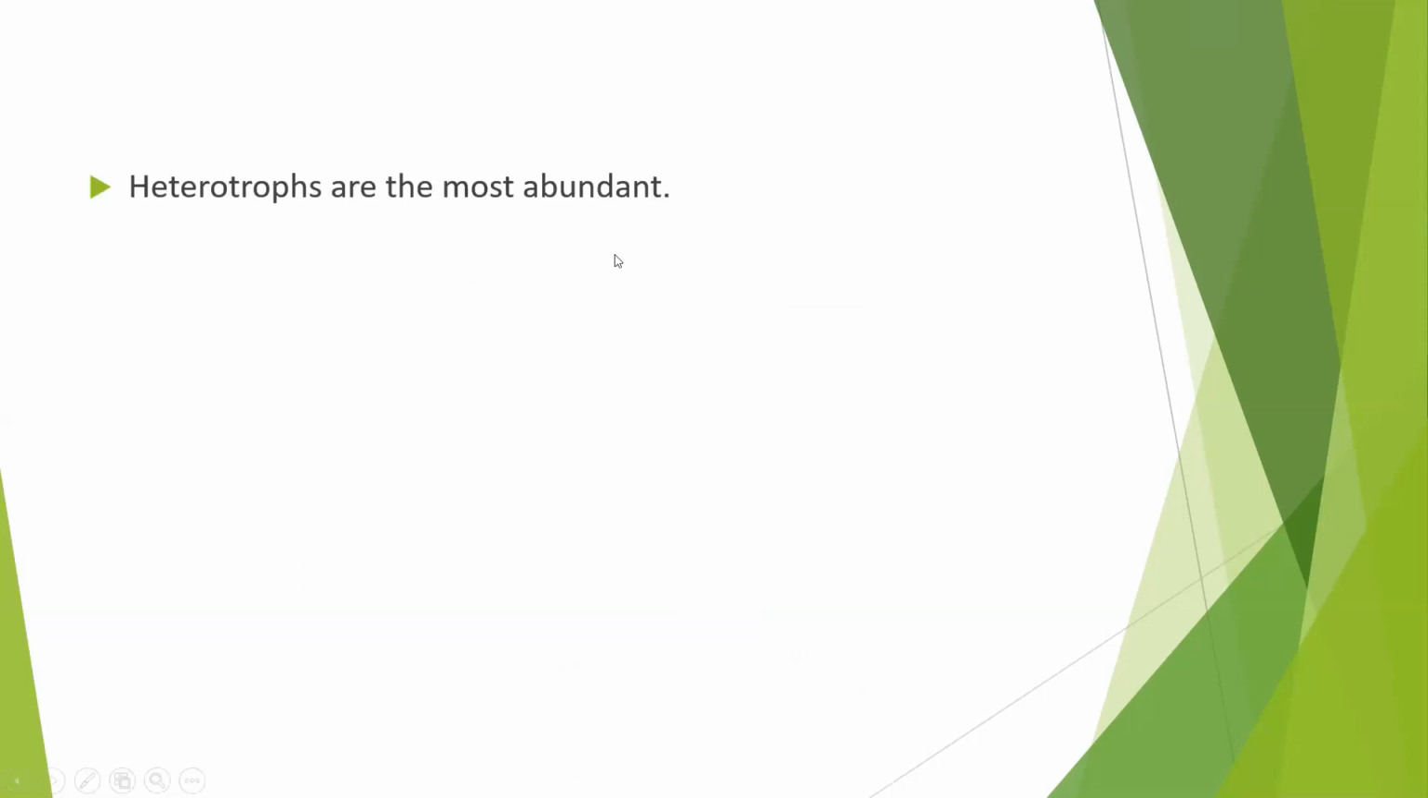Now heterotrophs are most abundant. In eubacteria, what is there? Heterotrophs most abundantly. Okay, mostly heterotrophs are found. As I said, heterotrophs means what? They are the bacteria which cannot prepare their own food, but they are dependent on plants and animals to get their food.